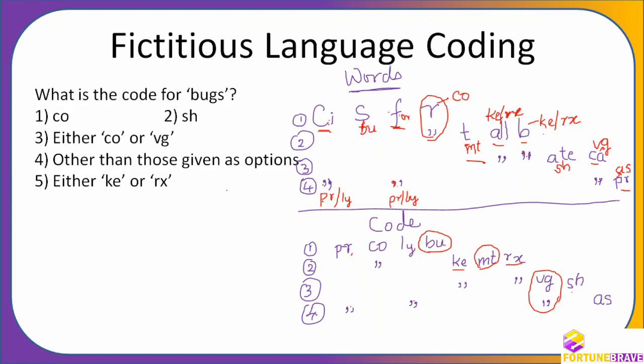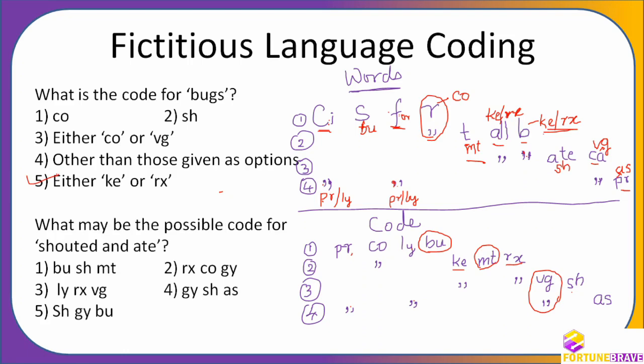What is the code for bugs? Bugs, we have seen bugs can be either KE or RX. KE or RX. Okay. Bugs can be KE or RX. So which is the answer? Answer is the fifth one. Okay. Next, let us see what is the question.